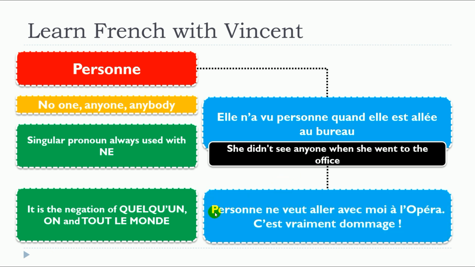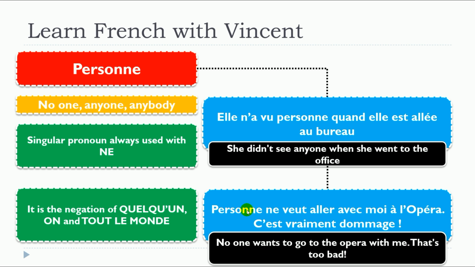And one more with personne as a subject. Personne ne veut aller avec moi à l'opéra. C'est vraiment dommage. Same thing here. Remember, we start with personne as a subject. We need to put ne right after, and we continue the structure.